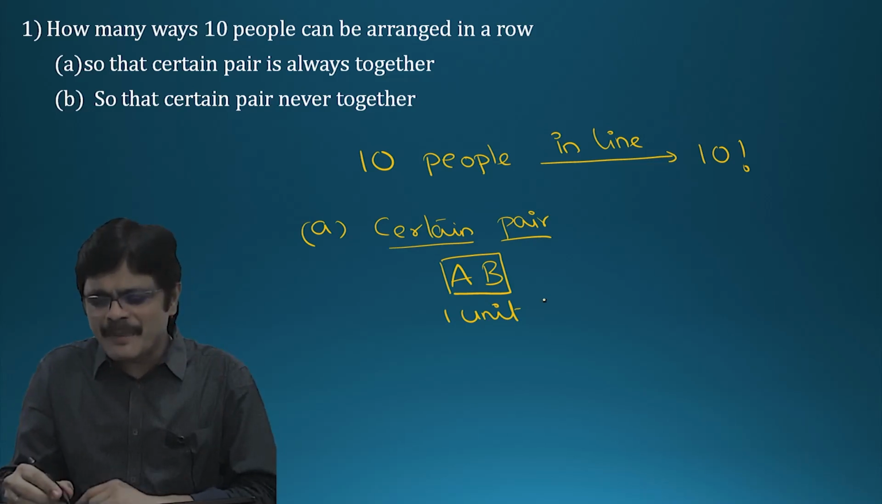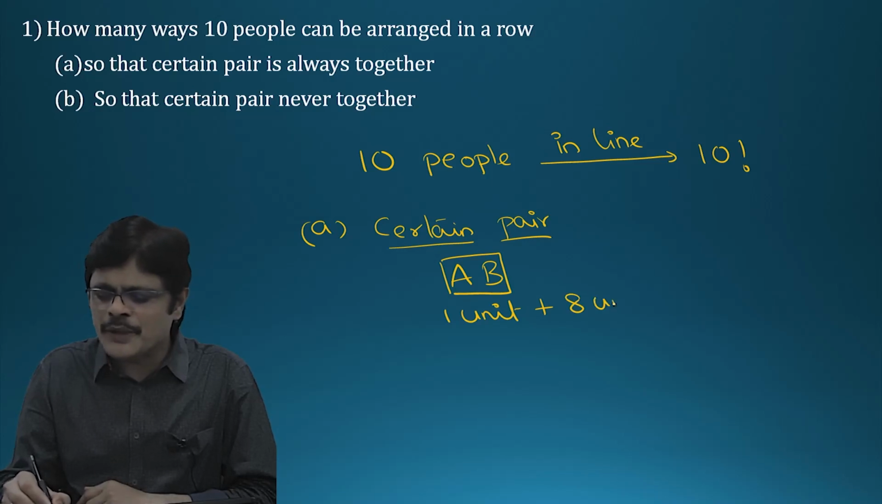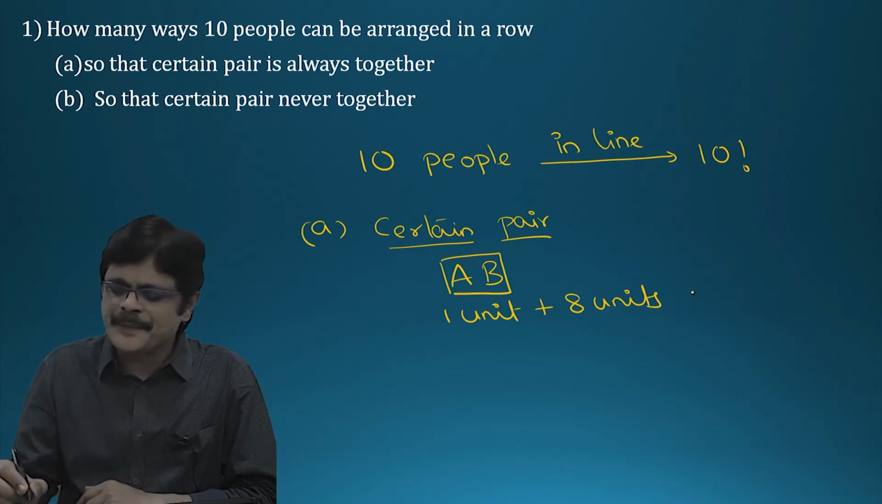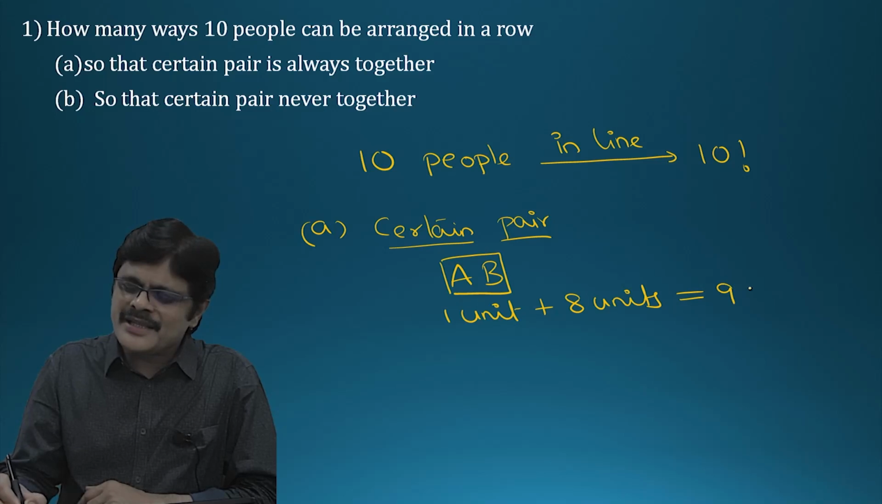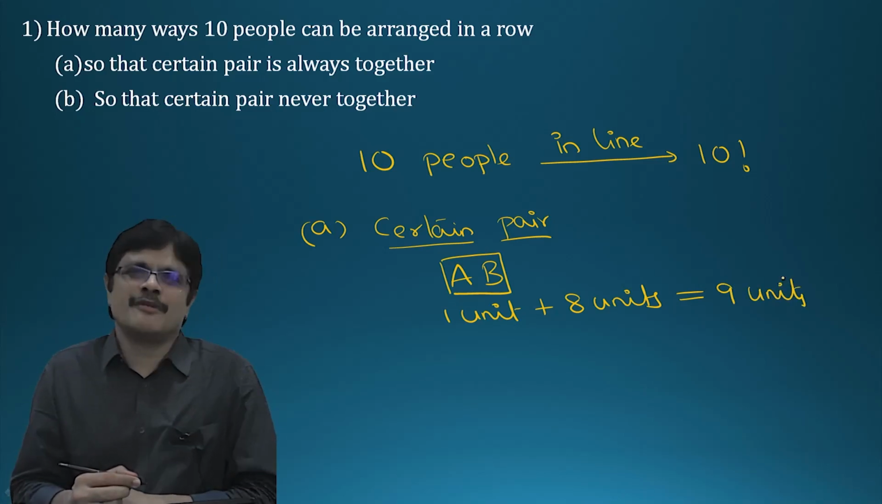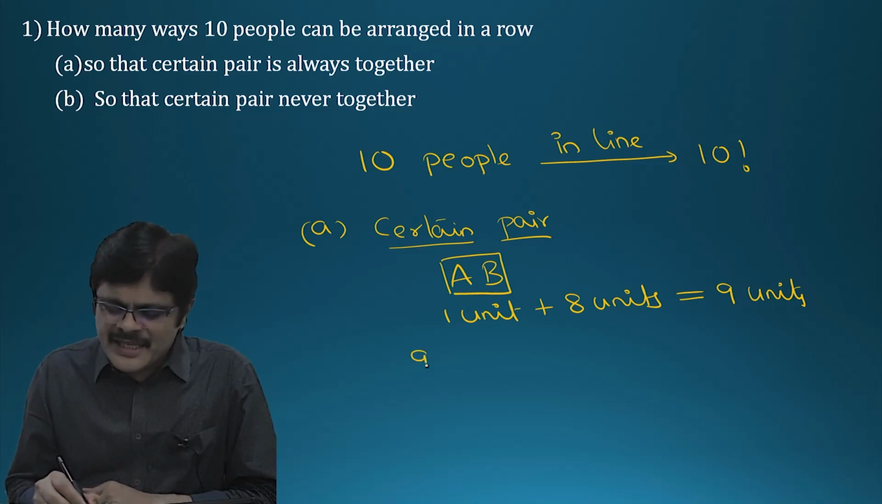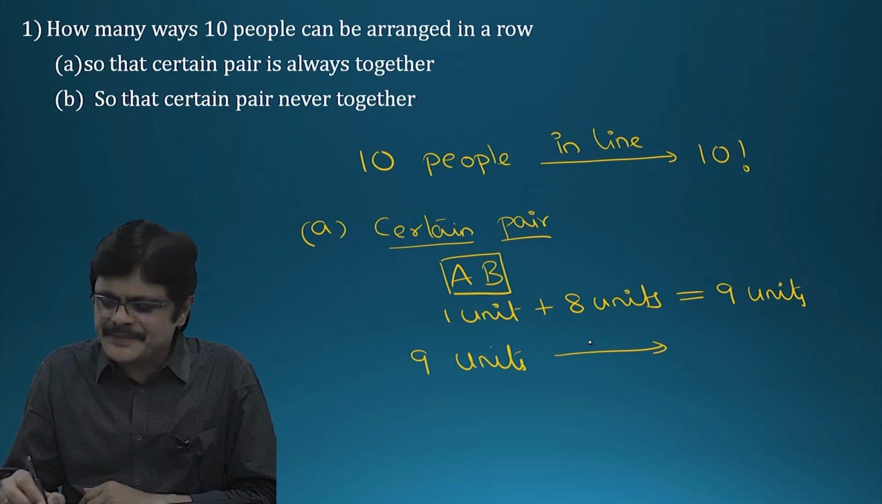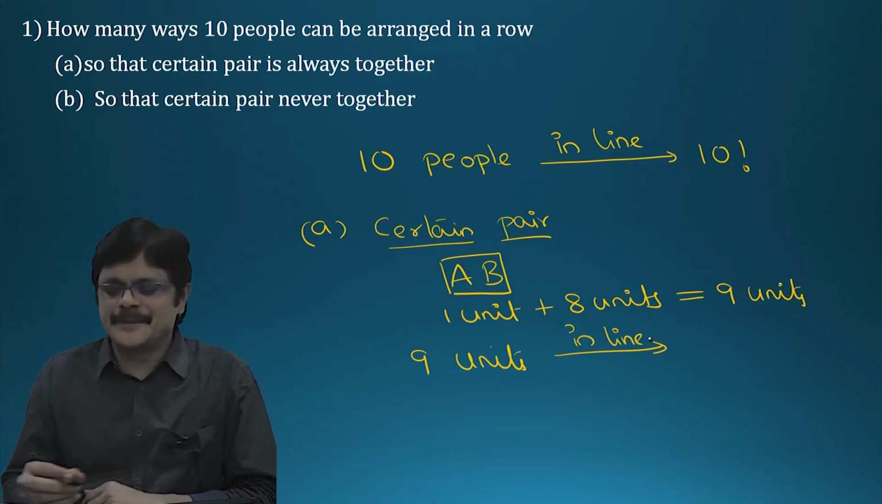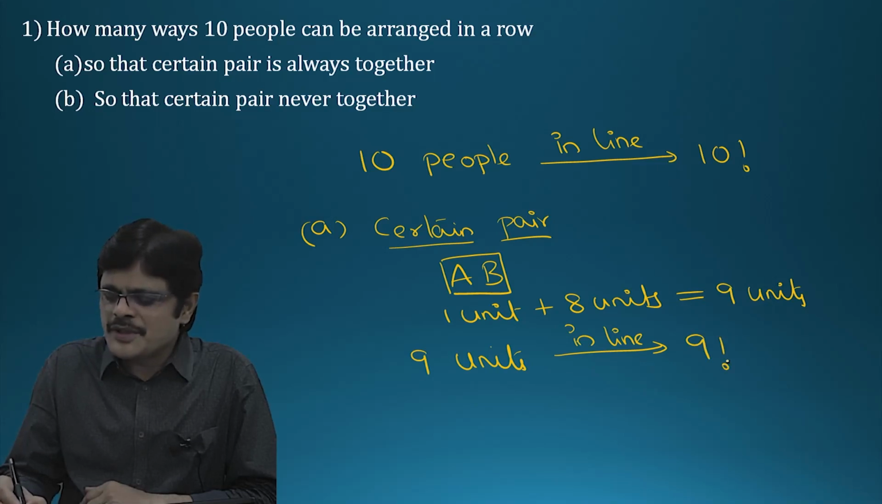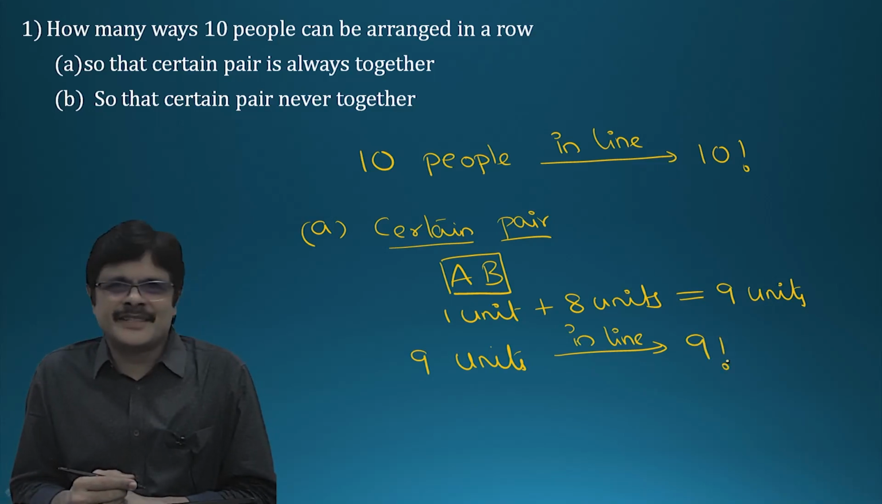Remaining how many people? Total 10, 2 are gone, so remaining 8 people. So you can consider them as 8 units. So total how many units? 9 units. Wonderful. How many ways can you arrange 9 units in a line? So simple a question, 9 factorial is the answer.